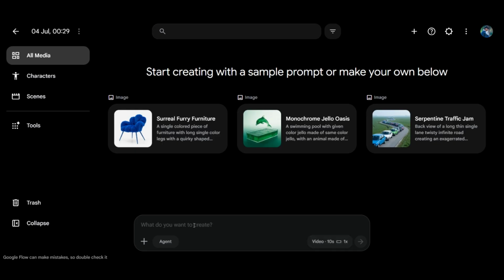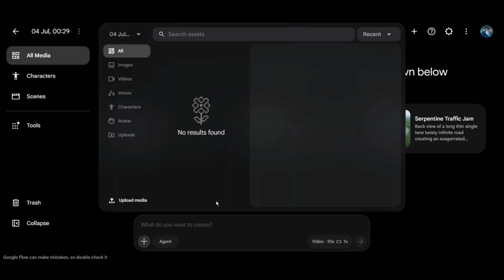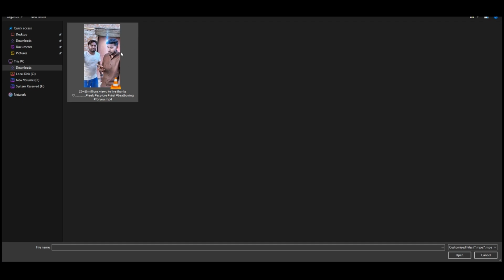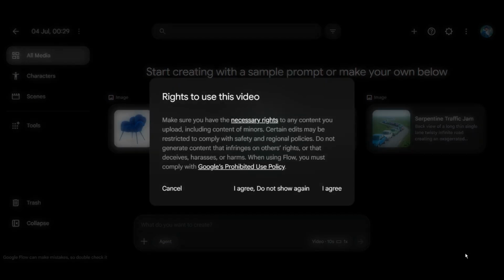So, let's take one of the videos that I showed you in the beginning and start a trial here. For this, you simply have to click on the plus icon built on the screen. Clicking on the plus icon will bring up several options, out of which you need to click on Upload Media. Clicking on Upload Media will open your gallery, and you can select whatever video you want to edit or transform from here. For example, I will select this video of mine here.